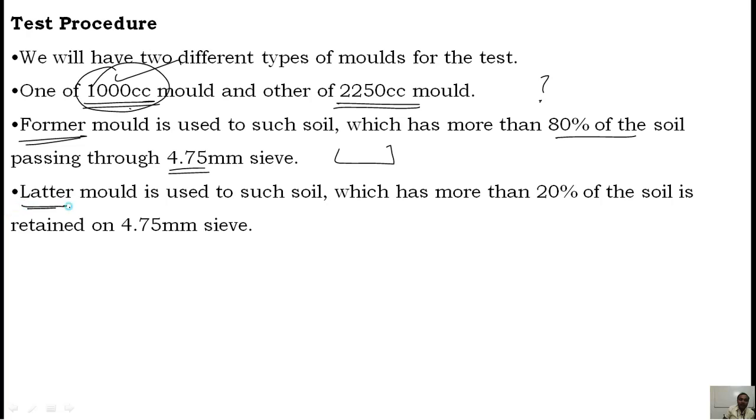And the larger mold you can use when more than 20% of the soil is retained on the 4.75 mm sieve. In that case you use this mold. So you now have a clear idea of when to use which of the two molds.